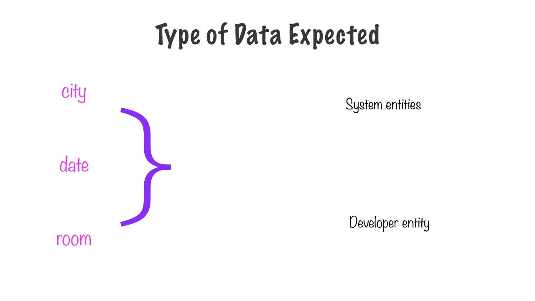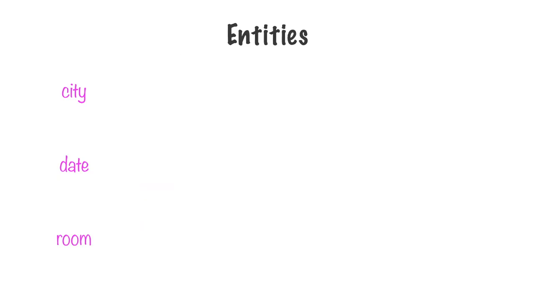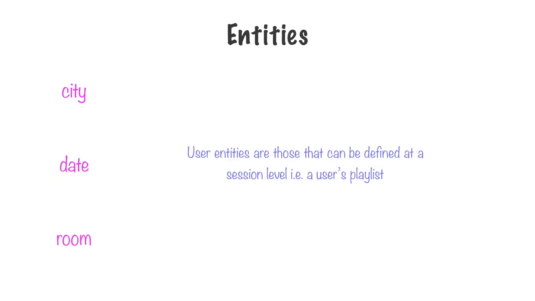The only entities that you as a developer have to define are entities which are specific to your query. And in this particular query, it is the room preference or the room type. Now you know what rooms are available within your hotel. You have to specify the values that this entity takes on. These are developer defined entities. In this course, we'll be seeing examples of system entities as well as developer defined entities.